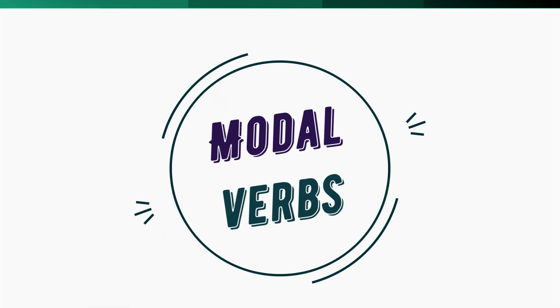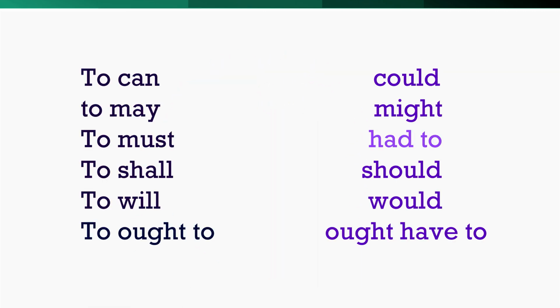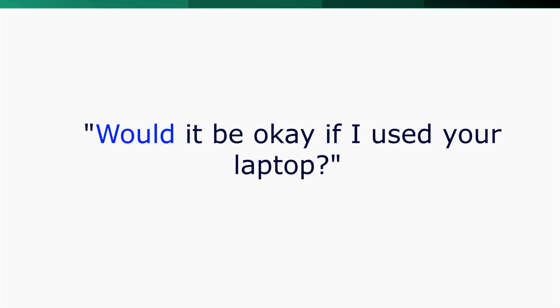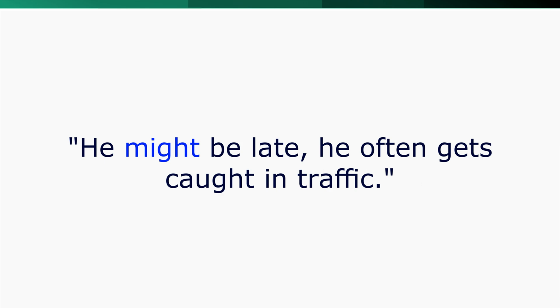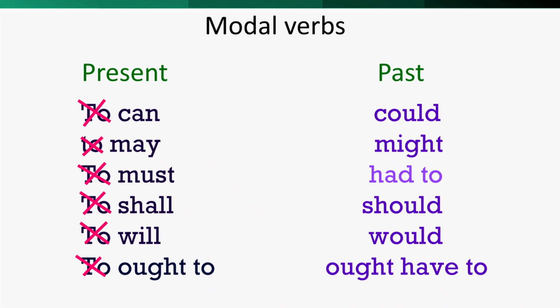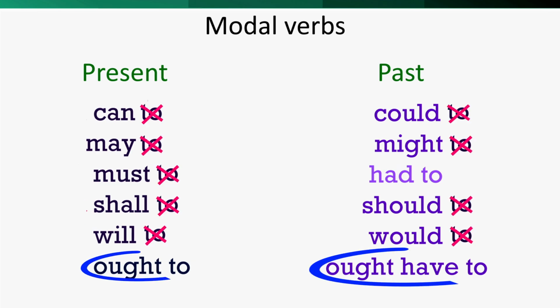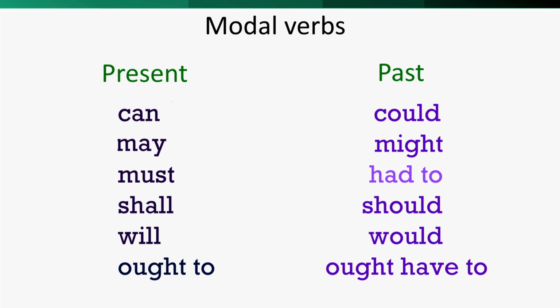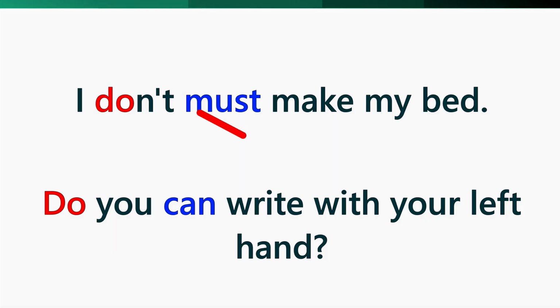Modal verbs can be tricky, but they can also be incredibly helpful when used correctly. We use them for giving advice, asking for permission, or talking about possibilities. Here's what you shouldn't do when you use those verbs. Never use the preposition to before or after them, except for these ones. Also, they don't like the verb to do sitting before them in a sentence.